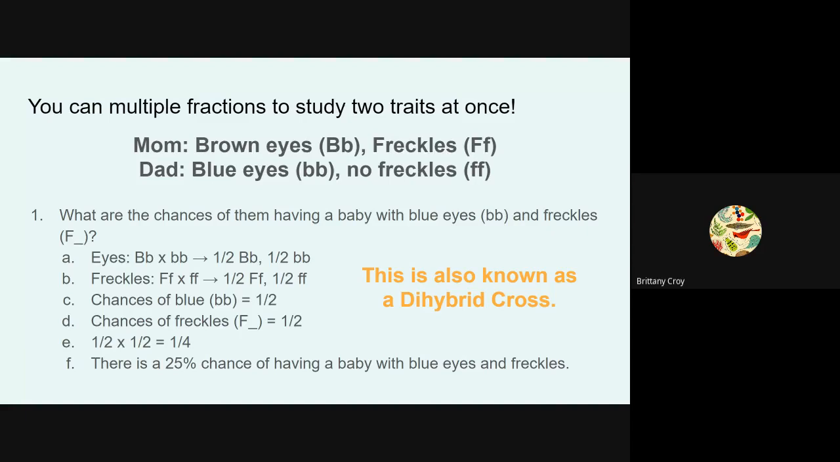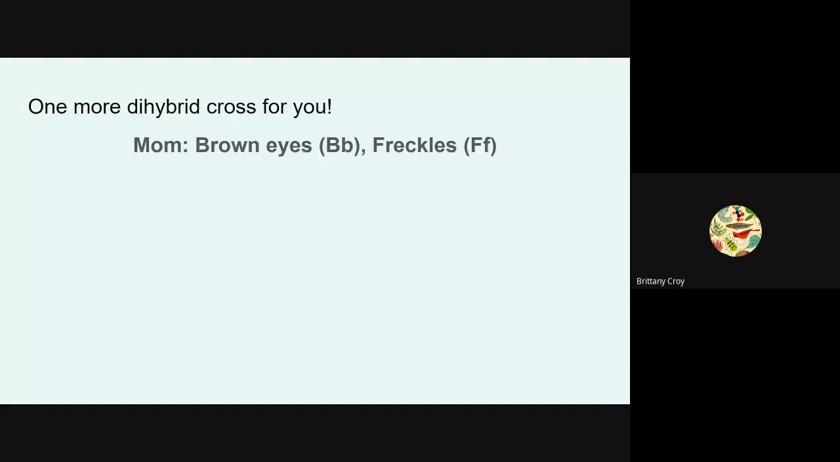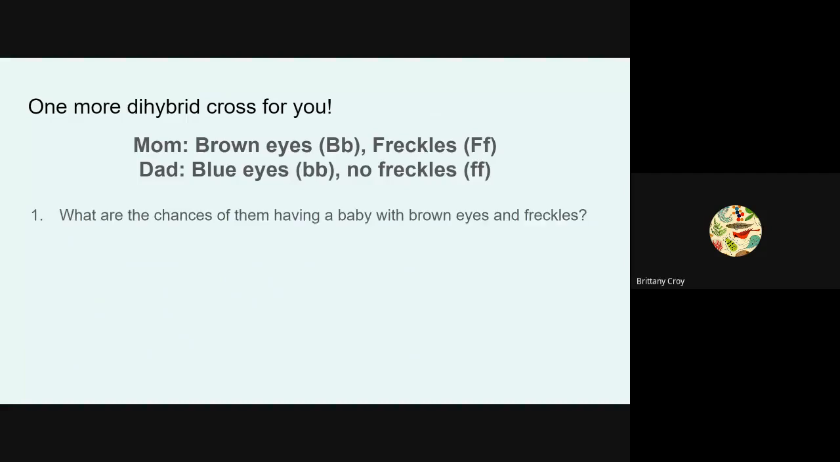This is also known as a dihybrid cross. When we were only doing one trait, that was monohybrid, and this is a dihybrid cross. You can do it as a giant Punnett square. I just think this multiplying fractions method is simpler. And we'll do one more example of this. So same mom, same dad, but this time the question is the chances of them having a baby with brown eyes and freckles. Why don't you pause the video and then work it out?